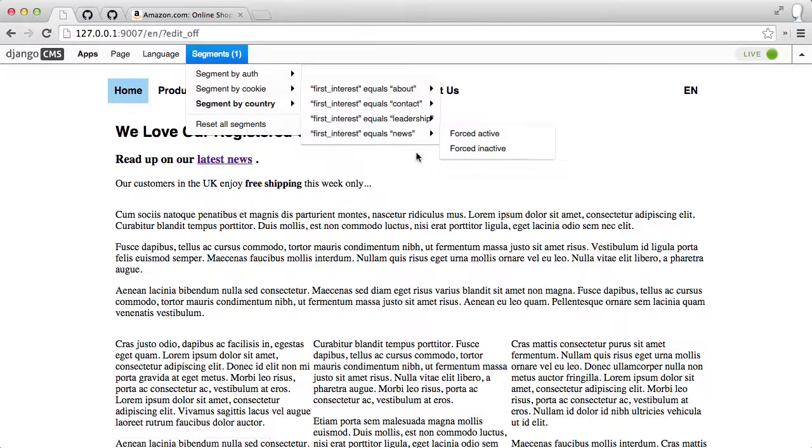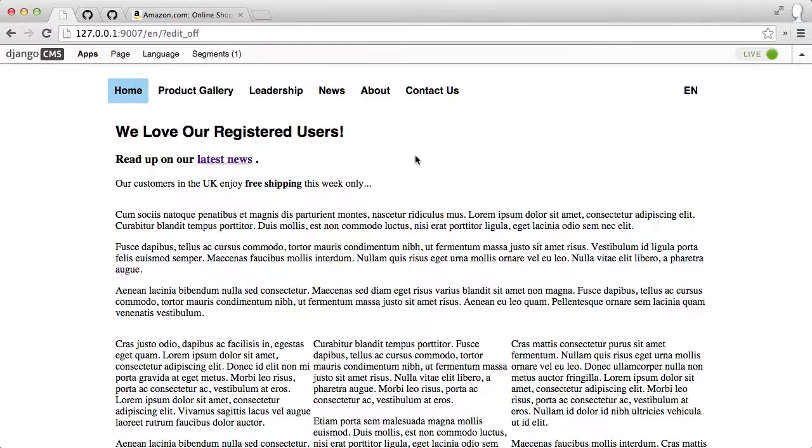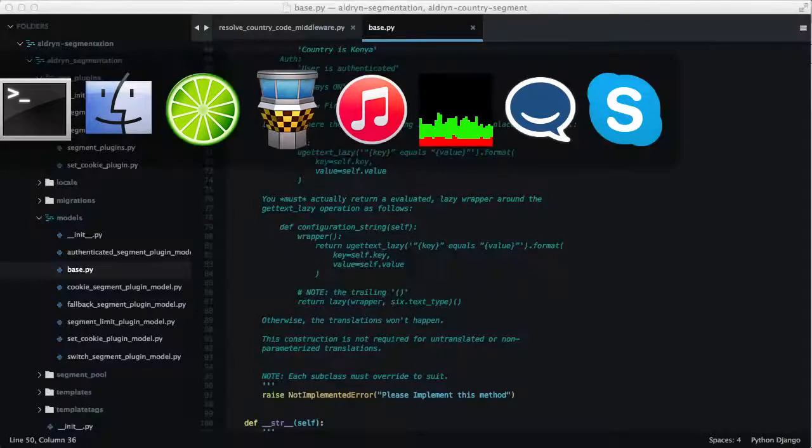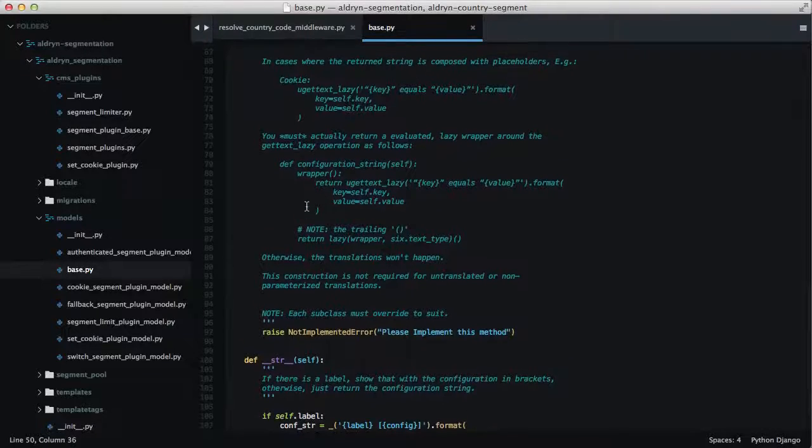So the first thing you're going to want to think to do is just make it a gettext lazy string, and that's what I first tried. Unfortunately, because of the way the thing works, we have to go one step deeper. So at the end of the day, you have to basically create a promise to return a lazy translation string, as opposed to just returning a lazy translation string.